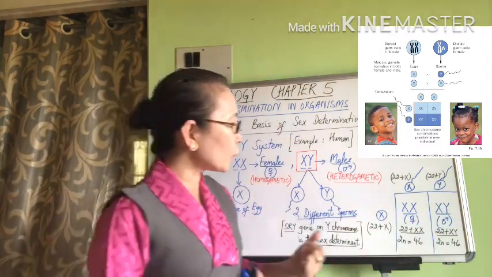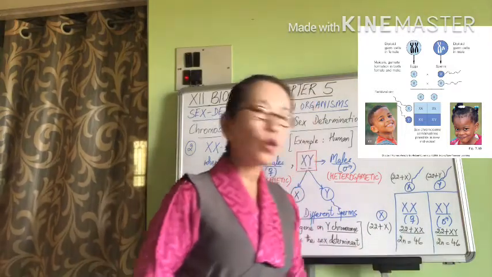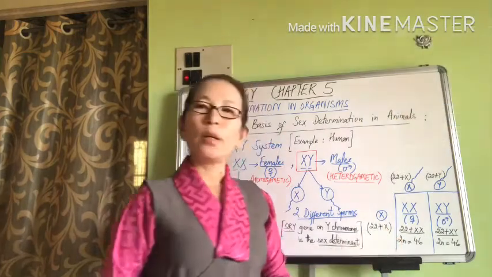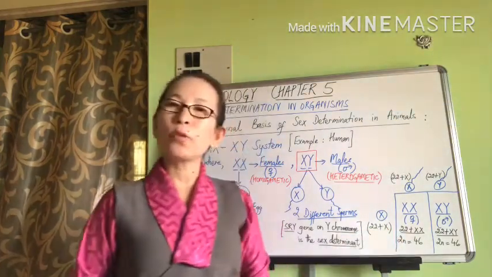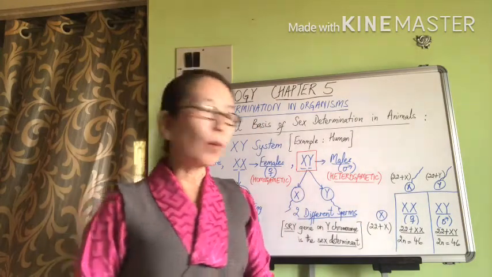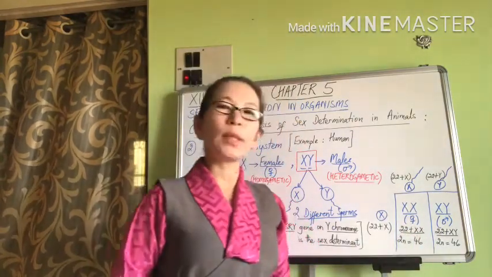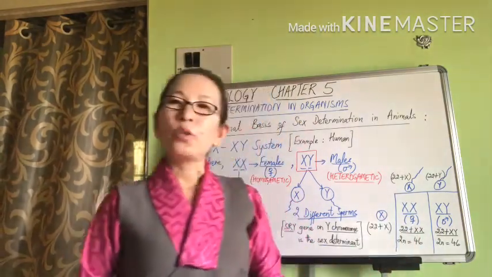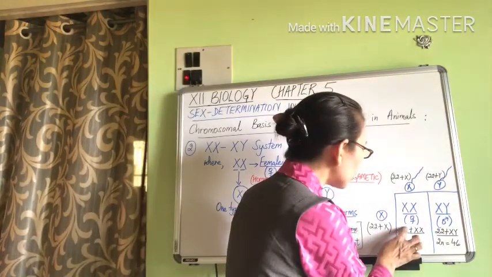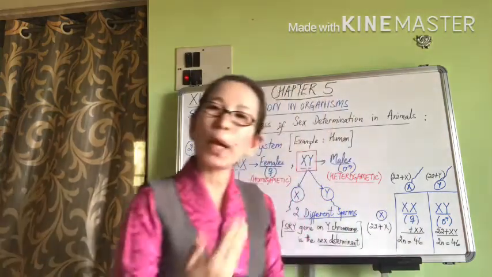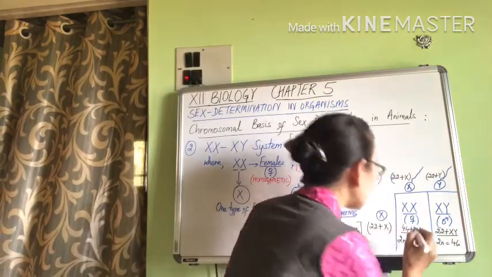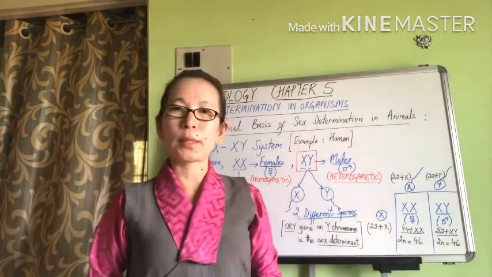Now if you look into the chromosome number, 22 and 1 X from the egg and 22 and another X from the sperm is going to result in 44 autosomes, or 22 pairs of autosomes, and two X's.